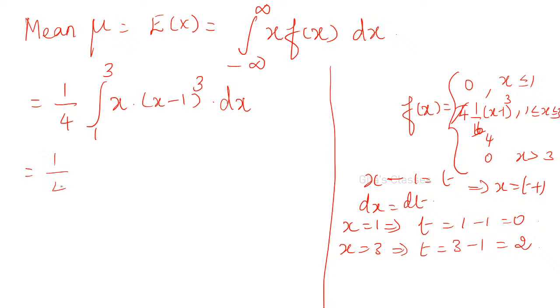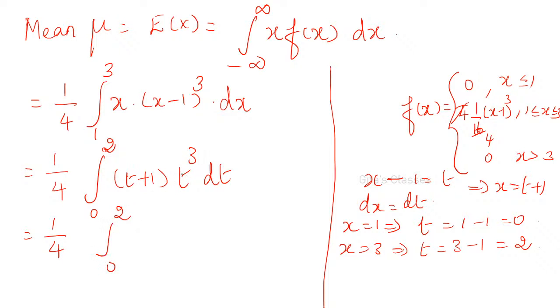Now you substitute 1 by 4 into the integral from 0 to 2. The limits for t are 0 to 2. x is t plus 1, and (x minus 1) the whole cube is t cube, and dx is dt only. So 1 by 4 into the integral from 0 to 2 of (t plus 1) into t cube, that is the integral from 0 to 2 of (t power 4 plus t cube) dt. Now integrate this and substitute the values.